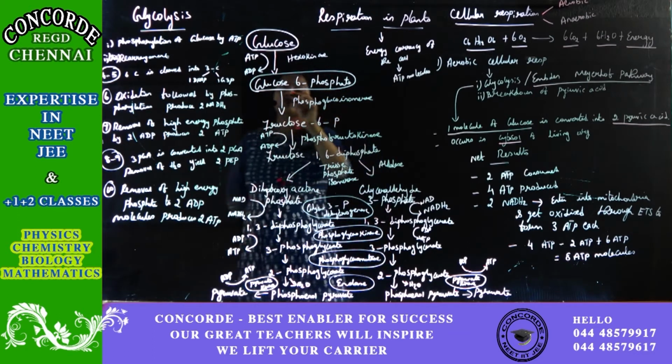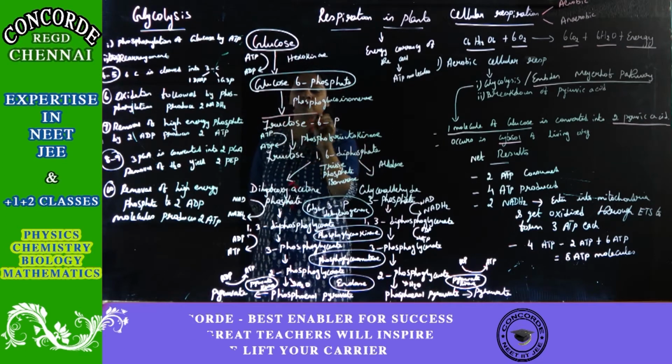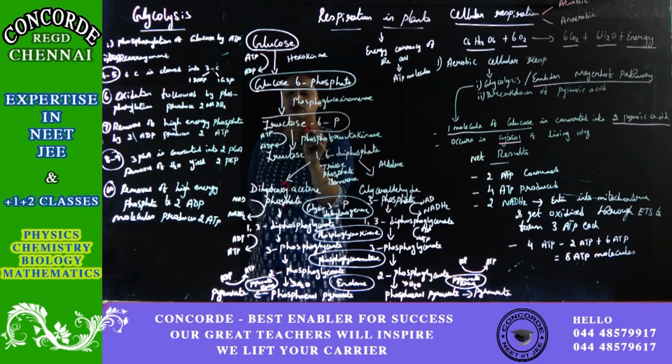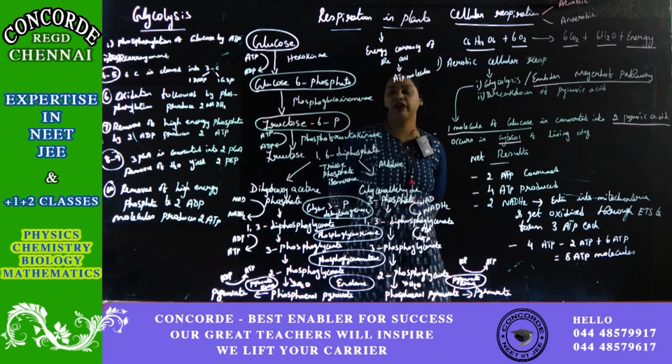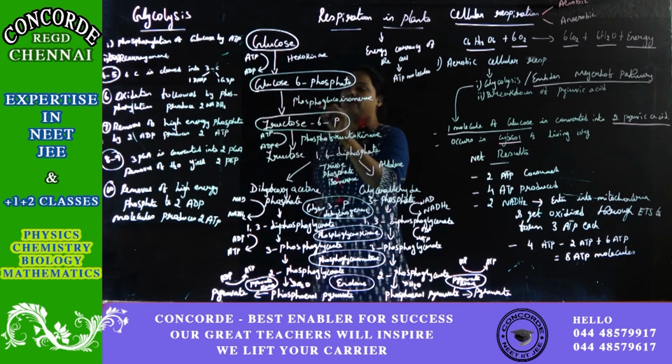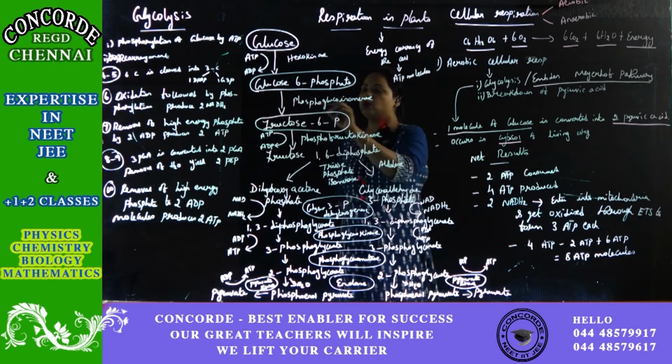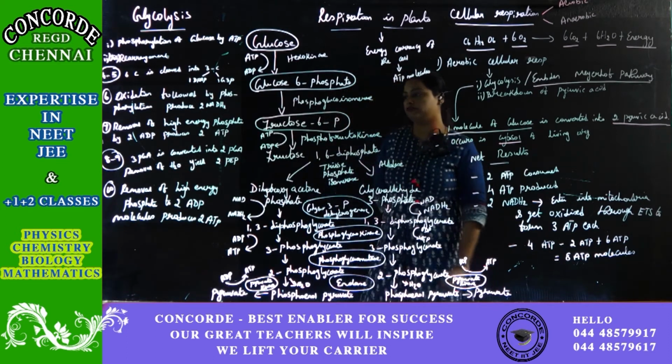Now, this glucose 6 phosphate is converted into fructose 6 phosphate with the help of the enzyme phosphoglucoisomerase.